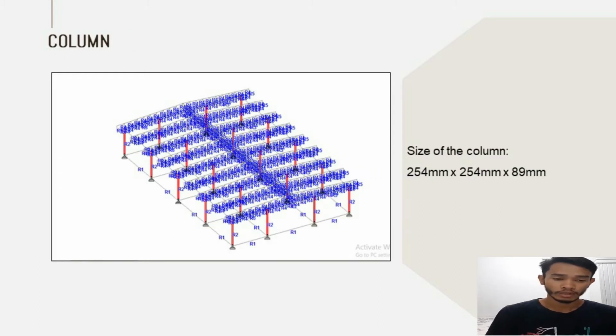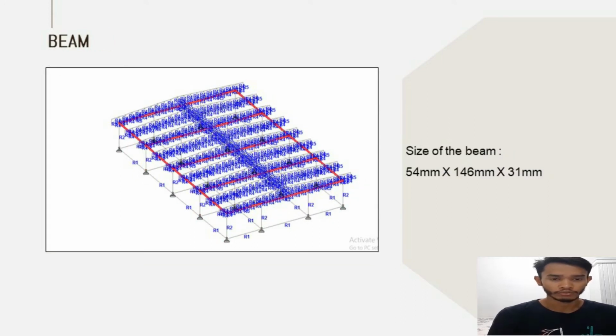And for the column, I gave the size about 254 times 254 times 89 millimeters. And for the beam, the size is 254 millimeters times 156 millimeters times 31 millimeters. All the sizes we need to consider logically; the bottom needs to be bigger than the top one.